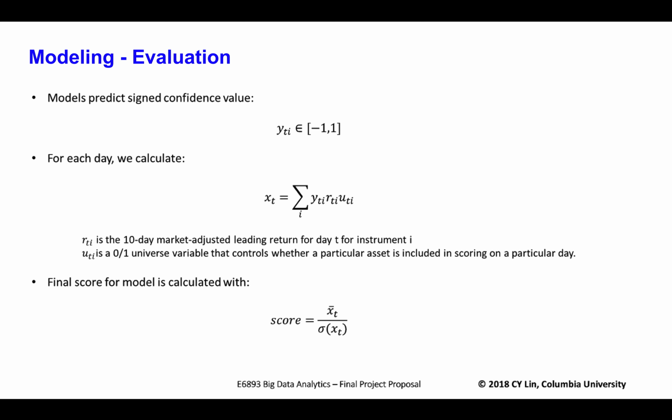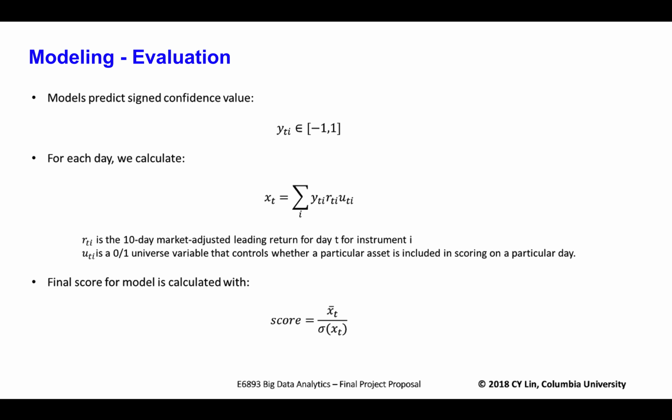For our modeling, we decided to use a special score function in order to evaluate and compare each of the models. Each of the models will produce a value between -1 and 1, representing how confident it is that a specific stock will have a positive return over the next 10 days. So if a model is 100% confident that a stock will outperform the market over the next 10 days, the score will be a 1.